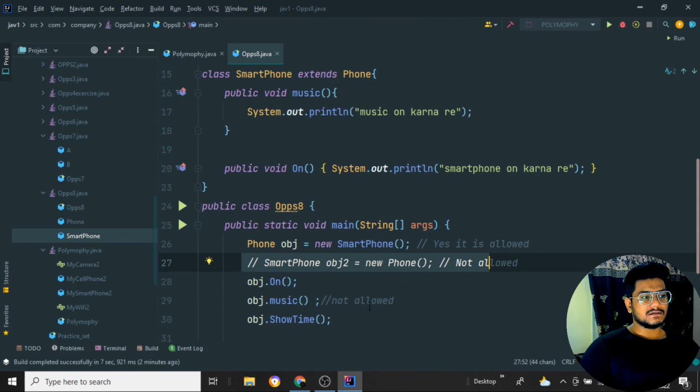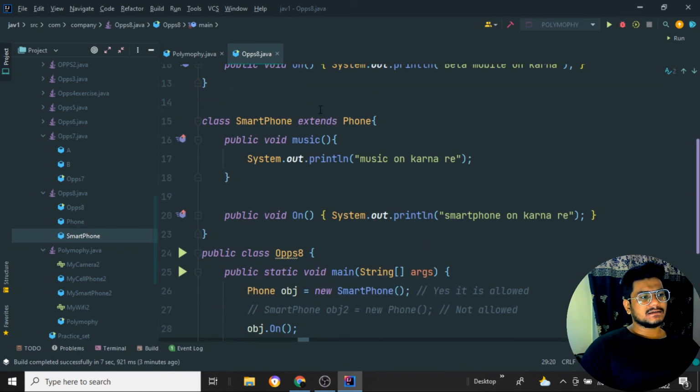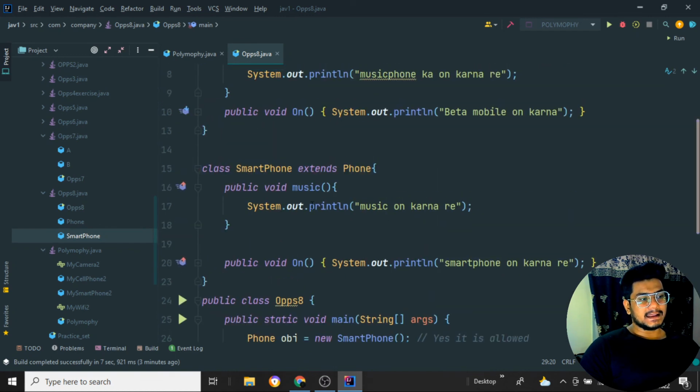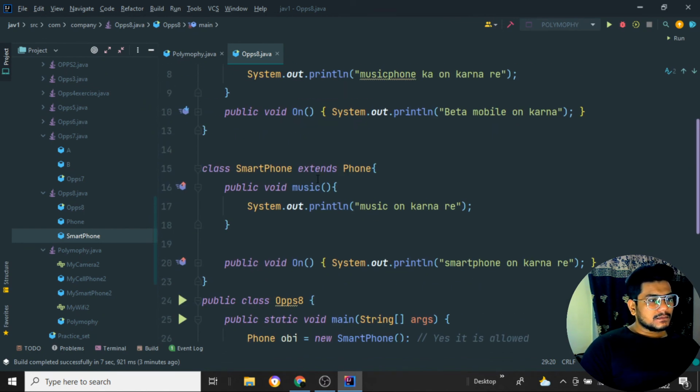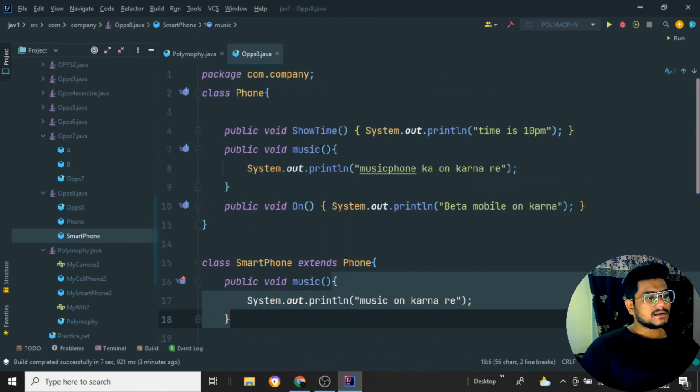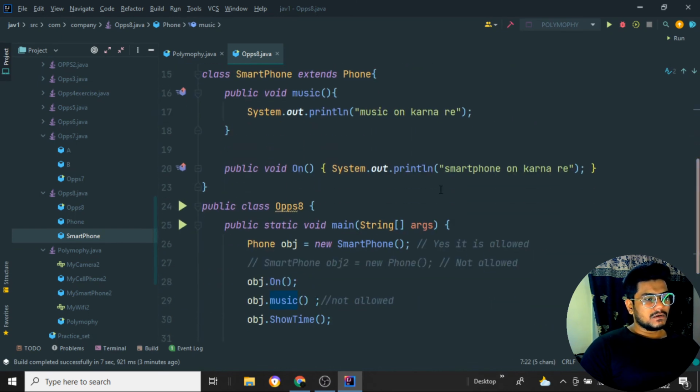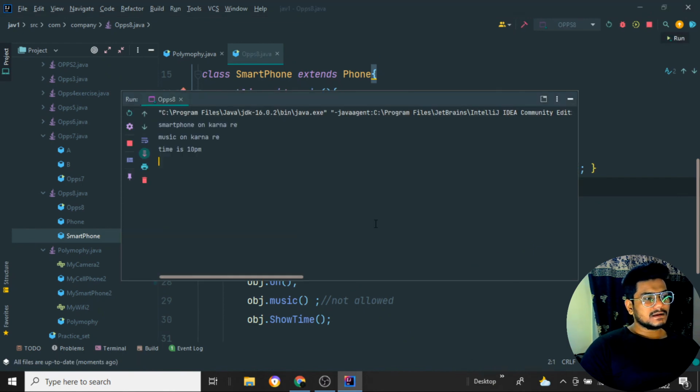So like this all the things are allowed, and obj.music is not allowed. Why? Because obj is a new smartphone. So I can access the properties of, so what is that? obj music is present here also, and it is present here also, public void, but it is telling not allowed. So let me try and execute this program. Okay, it is allowed actually.